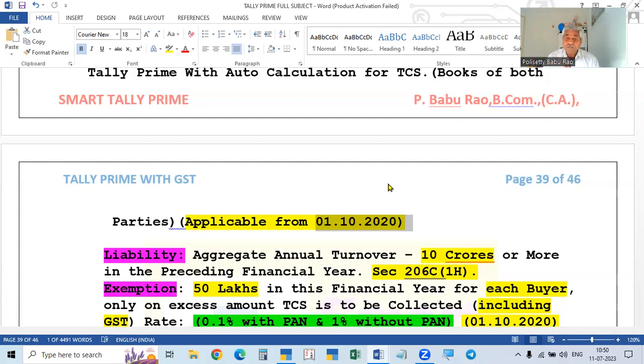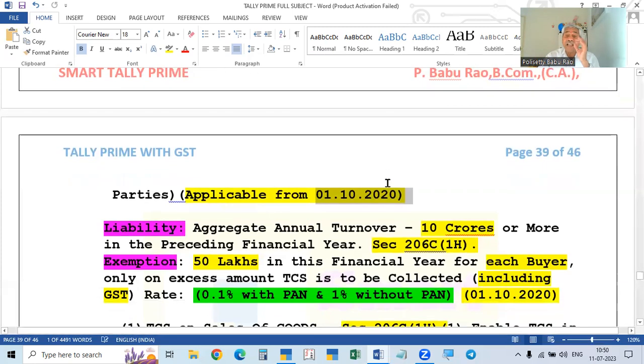For example, A. Suppose there is another customer B. For him also, again 50 lakhs is applicable. For each and every customer, 50 lakhs is the exemption limit. Only after crossing that 50 lakhs, on the excess amount only, the seller has to collect the tax. So this is under section 206C(1H).